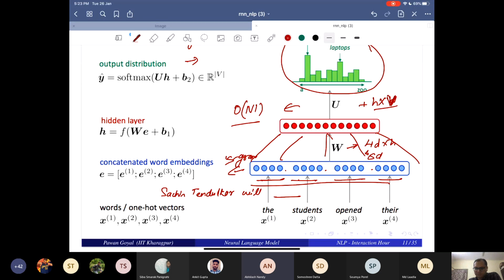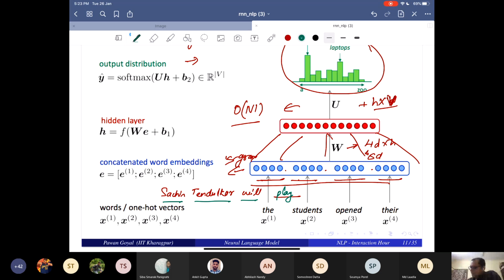Sir, here it will be more deterministic, as in we are predicting the word with the max probability. I'm just saying, it will be something like a word like play. Yes. And the weights would depend on Will, Tendulkar, and Sachin, right?